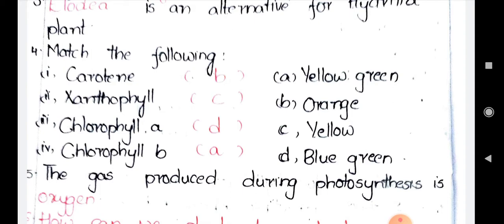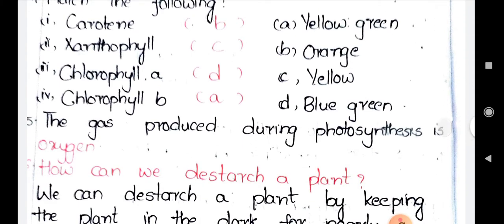So here, if you observe the answers carefully, the carotene gives orange color, the xanthophyll gives yellow color, chlorophyll A gives blue-green color and chlorophyll B gives yellow-green color. So the answer is B, C, D, A for this matching. Up to here I think everything is clear. Now let's go to the next blank.